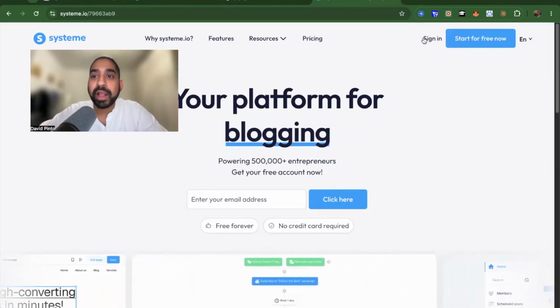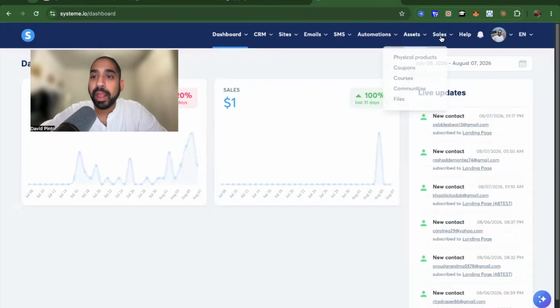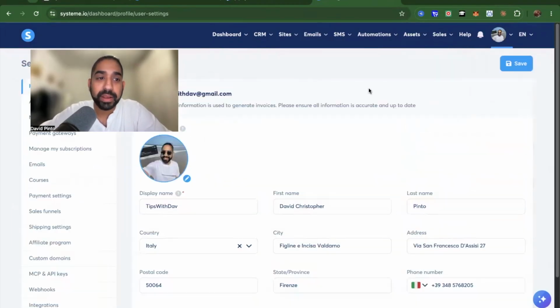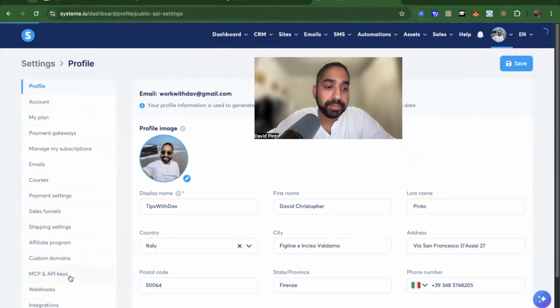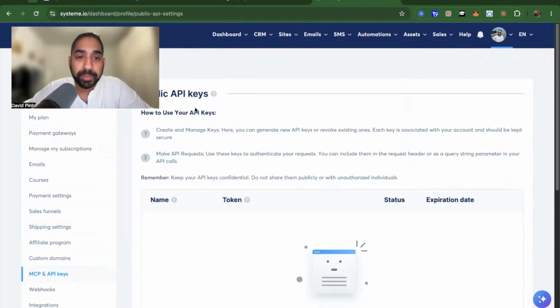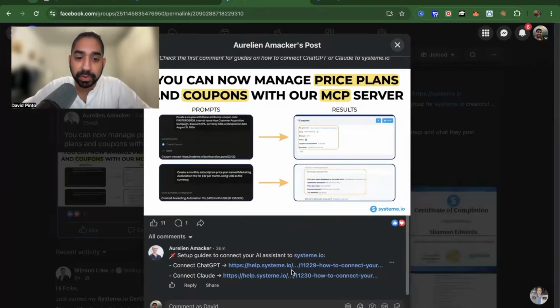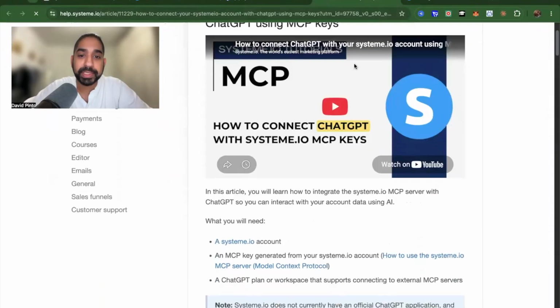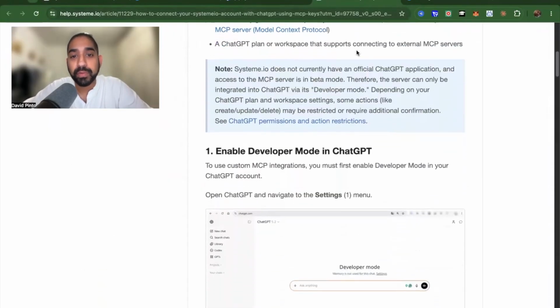Now, once you have your account, you sign in basically, and you will need to go to settings. Okay, it's very important that you go to settings right here and you go down to MCP and API keys and just follow this entire process right here. If you're unsure of anything, as you guys can see within this post, there is a help section for Claude and ChatGPT. So there's an entire step-by-step process with the video that you can watch in order to connect.